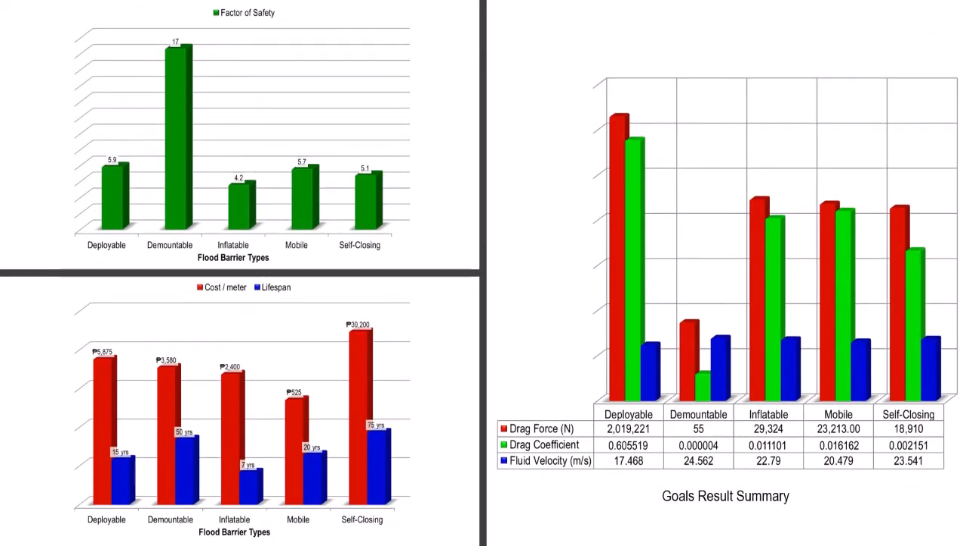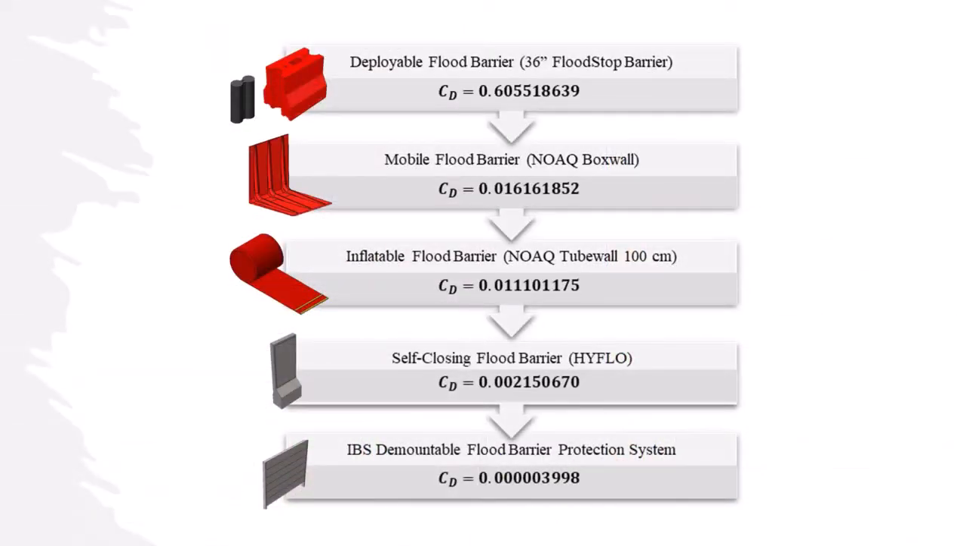And here are the results. The mobile flood barrier, or the No-Wax box wall, is the most suitable flood barrier to use, with its revolutionary design for fast installation and assembly.